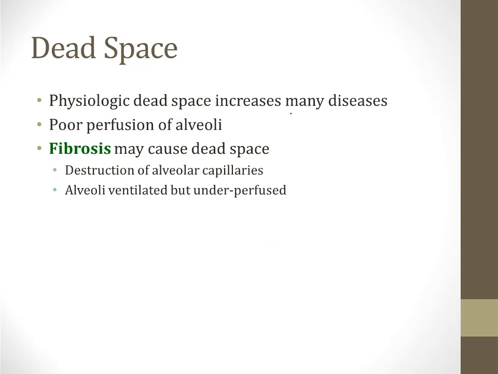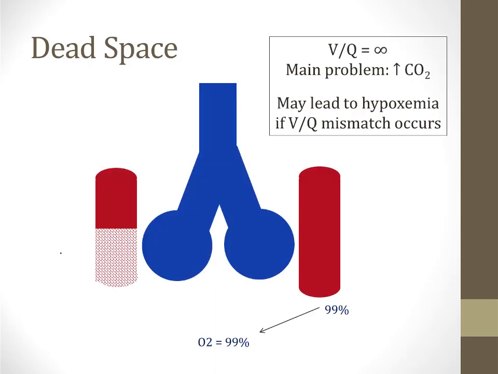So as you can imagine, in many disease states, the amount of physiologic dead space will increase. There are many disease conditions where there's poor perfusion of the alveoli, and these can result in a rise in dead space. For example, we've already talked about fibrosis, and fibrosis can lead to increased dead space. This is because in fibrosis there may be destruction of the alveolar capillaries, and therefore you can have alveoli that are ventilated but underperfused or not perfused at all. To understand dead space better, let's go back to our model of two alveoli next to each other.